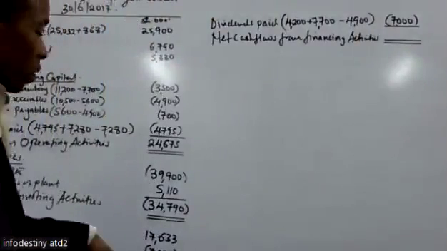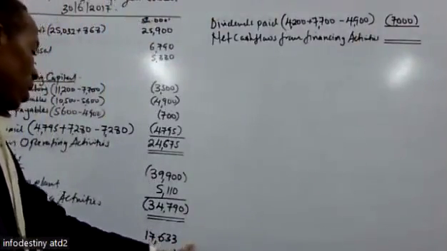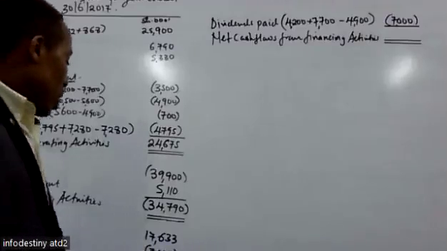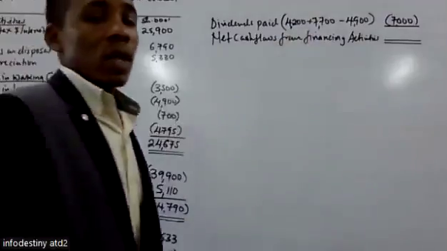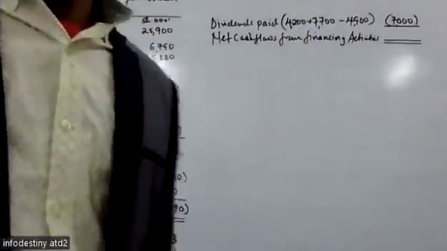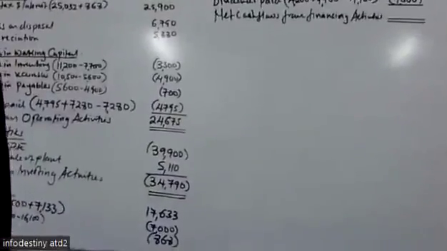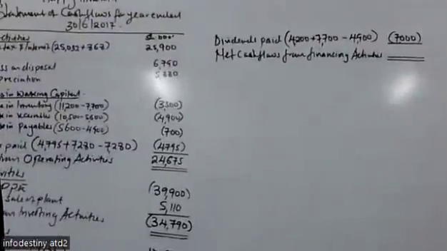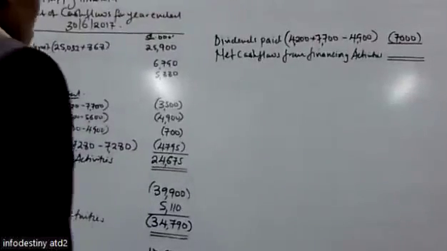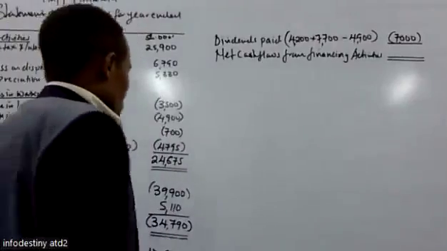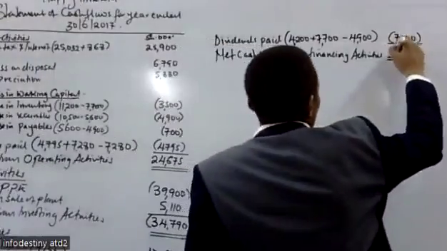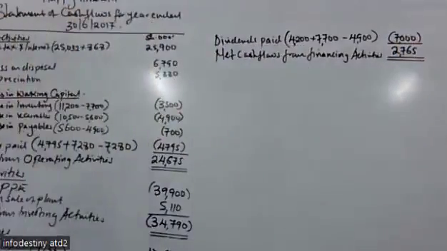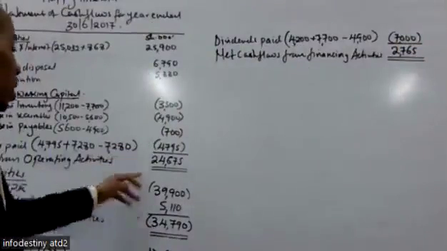So we add from here, we have the 17,633 minus 7,000 minus 7,000. So it will give us a net cash flow of how much? 2,765. Then from there we can add the three.